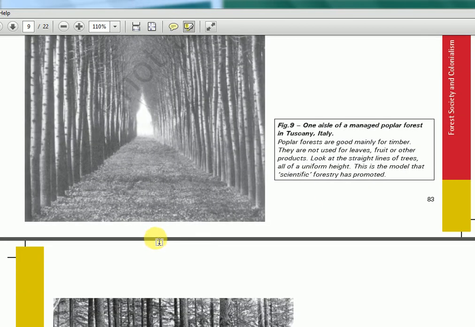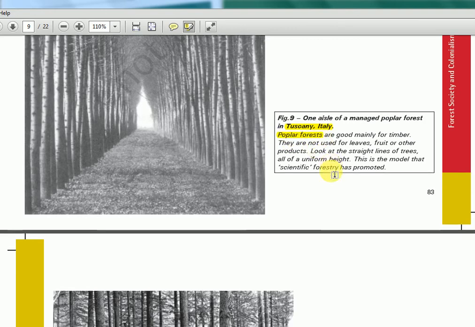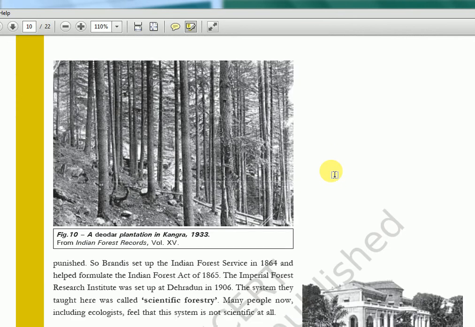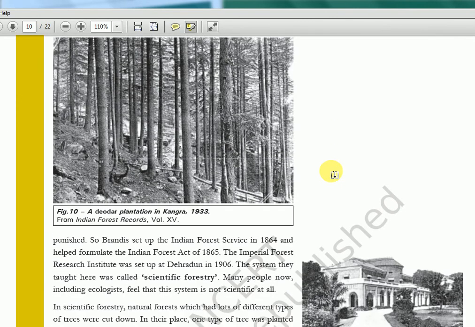And this picture is actually from Tuscany, Italy. Poplar trees were there in the news. Try to find out why it is important for UPSC prelims. And here again, a Deodar plantation in Kangra. Kangra Valley, tell me where it is.